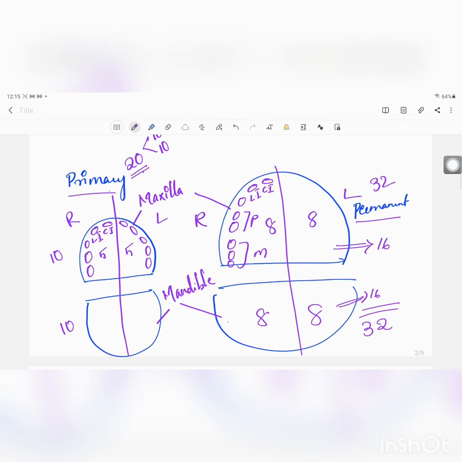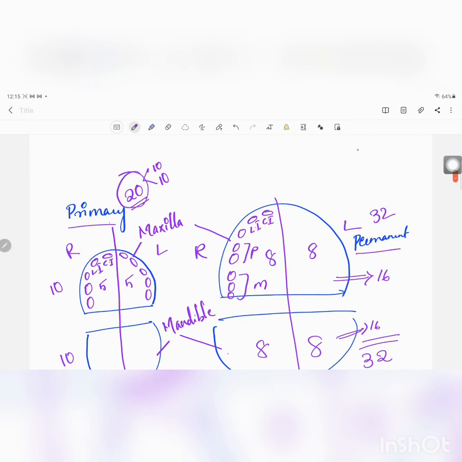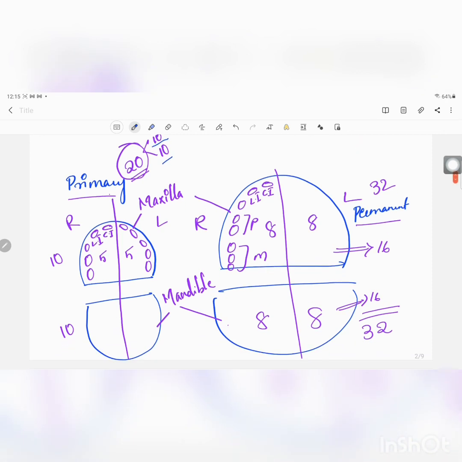The number of teeth present in the primary and the permanent are different. We know that, right? In primary dentition, we see only 20. That is mainly because of 10 in the maxilla and 10 in mandible. Whereas in the permanent dentition, we see premolars along with that 1 molar extra. So from each quadrant, we have 8 teeth. So from the upper jaw or the lower jaw, we have 16, 16. That is nothing but 32 teeth are seen in the permanent dentition.